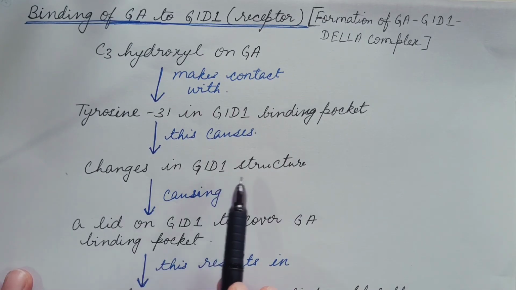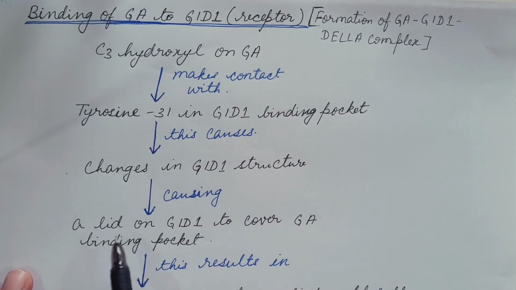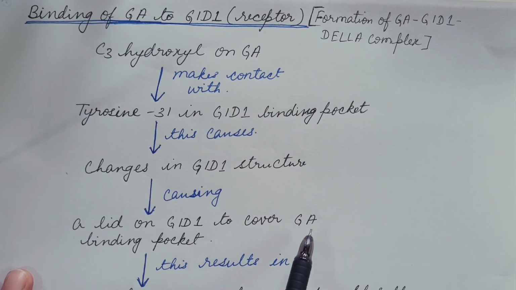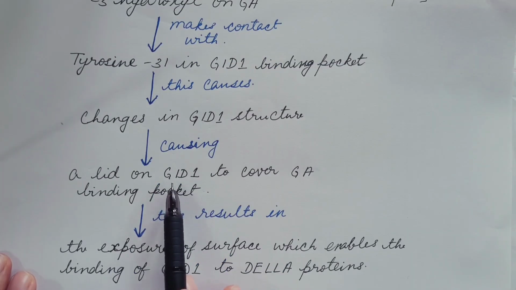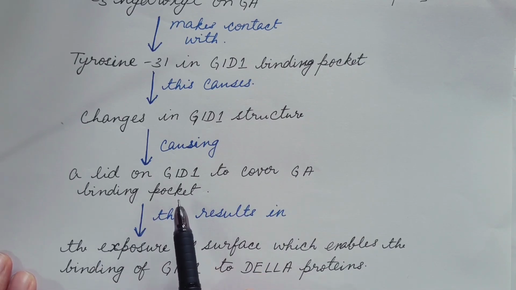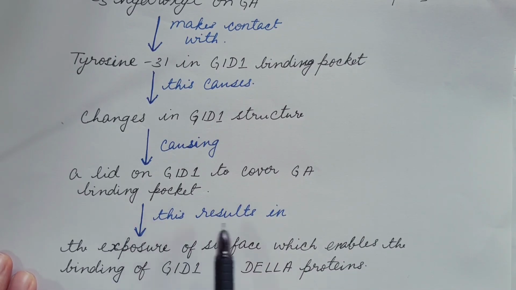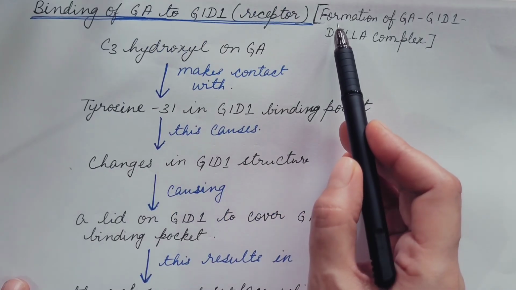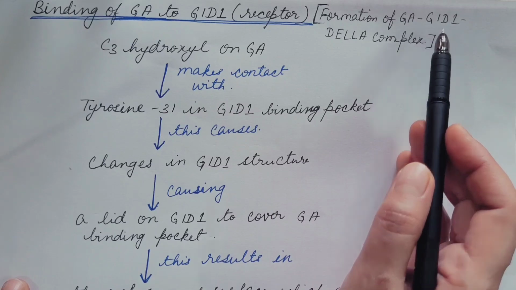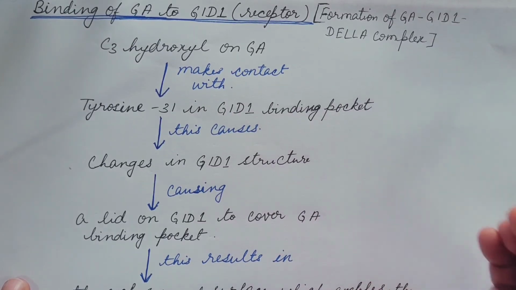This change in GID1 structure causes a lid on the GID1 to cover gibberellin binding pocket, and when gibberellin binding pocket is covered, it results in the exposure of surface, which enables the binding of GID1 to DELLA proteins, and in this way gibberellin-GID1-DELLA complex is formed.